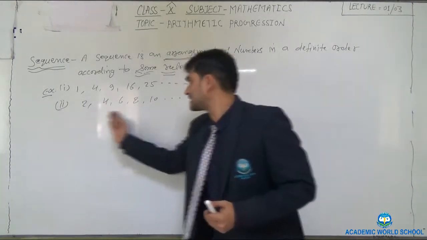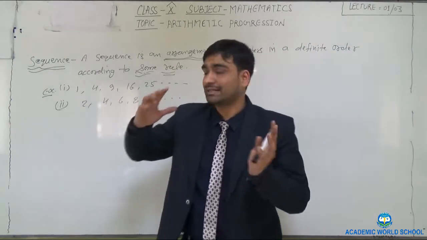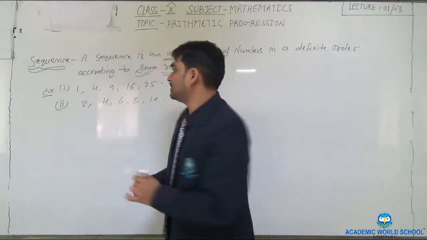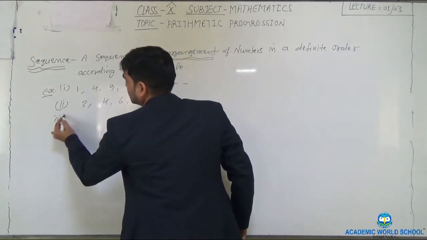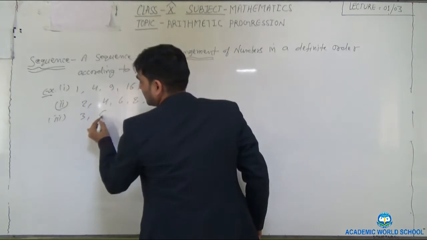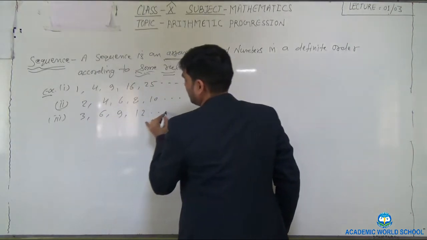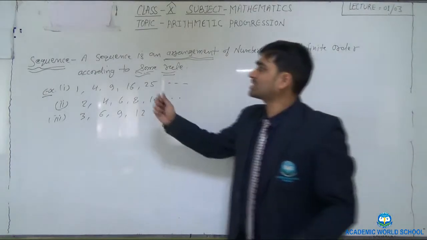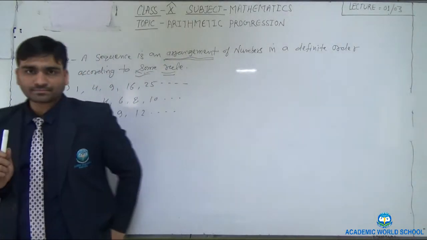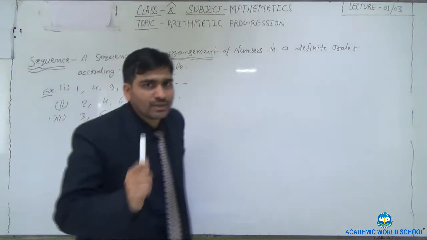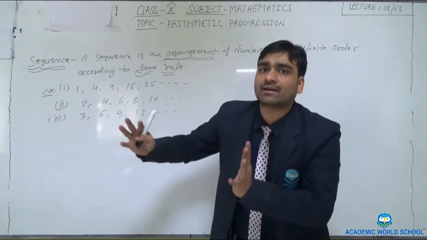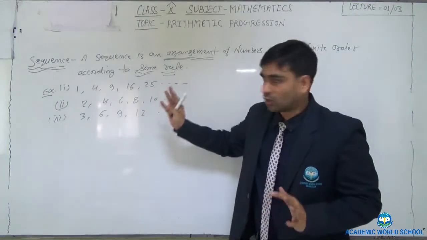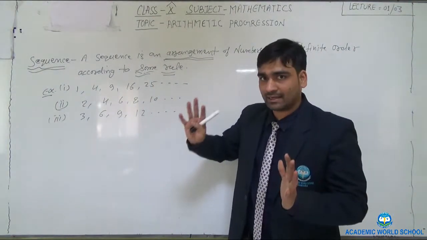That means this is a sequence of multiples of 2. So there is a rule, and the rule is multiples of 2. Similarly, if I write the multiples of 3, what will we get? 3, 3 2s are 6, 3 3s are 9, 3 4s are 12, like that we will get. This is another sequence. So a sequence means the arrangement of numbers in a particular manner or by a specific rule. Correct? Hope you understood what I have explained now.